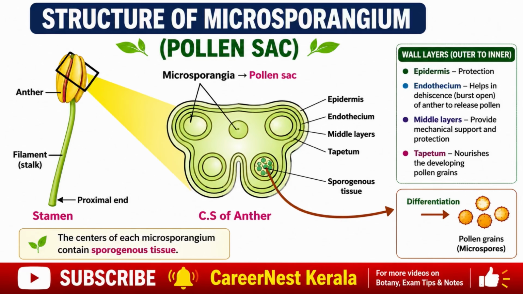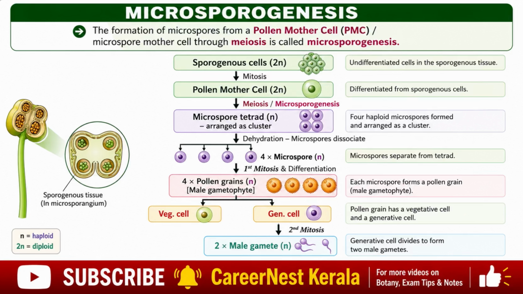Structure of microsporangium, pollen sac wall layers, outer to inner: epidermis, protection. Endothecium, helps in dehiscence, burst open of anther to release pollen. Middle layers provide mechanical support and protection. Tapetum nourishes the developing pollen grains. The center of each microsporangium contains sporogenous tissue.